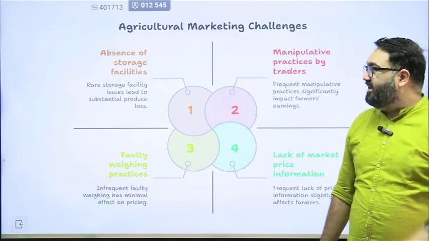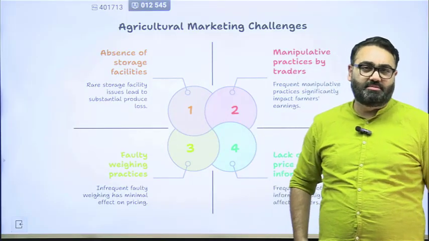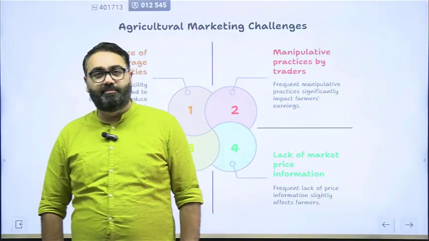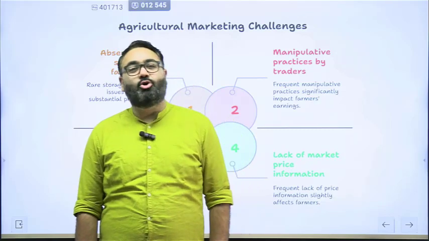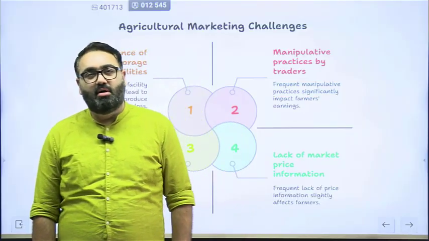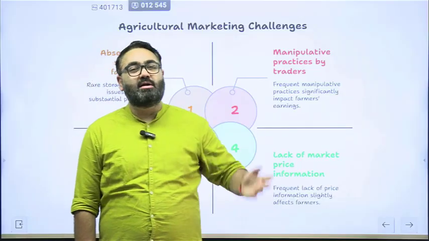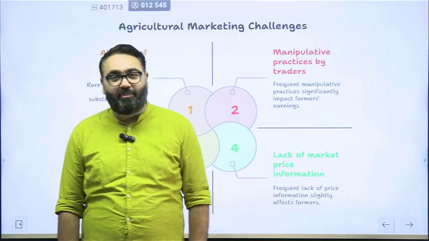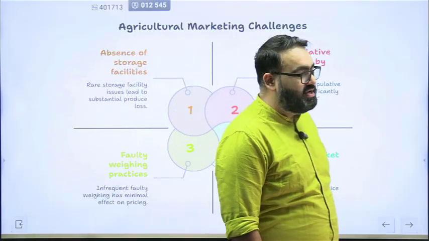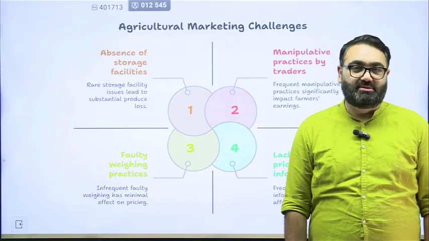For example, the first big challenge: absence of storage facilities, a big problem for the farmers. See, when the farmer harvests the crop, they can't immediately sell it tomorrow. What if the market is not suitable right now? What if the production is so much, there is bumper production, that the prices have come down, so they are not getting a good price from the market? It may happen that for a few days, for a few weeks, the farmers may have to store the product. This is where the problem starts.